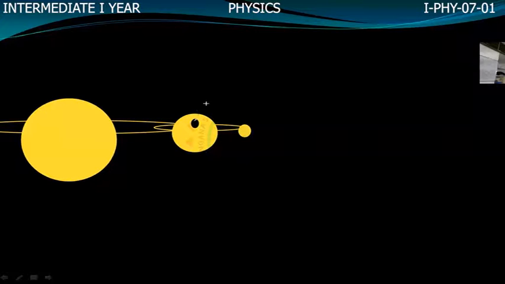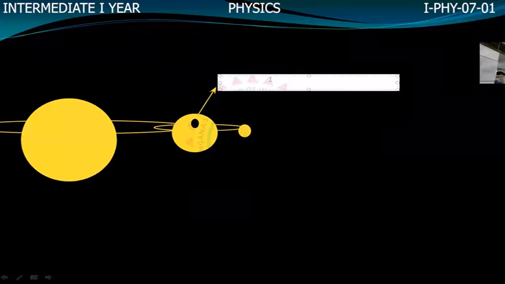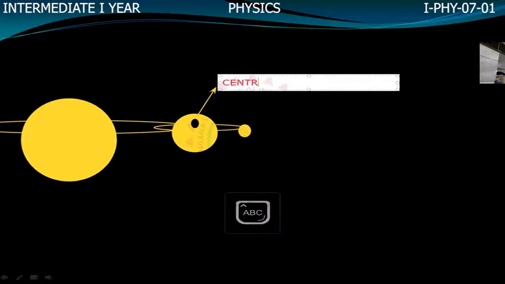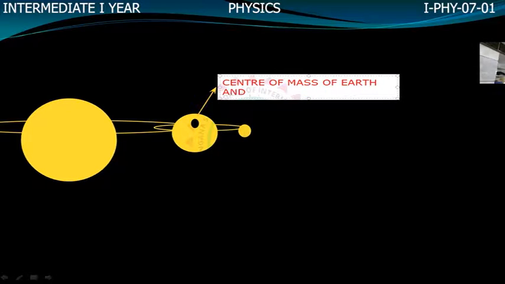So what is this? Center of mass of Earth and Moon system.